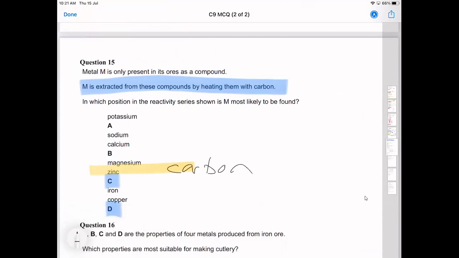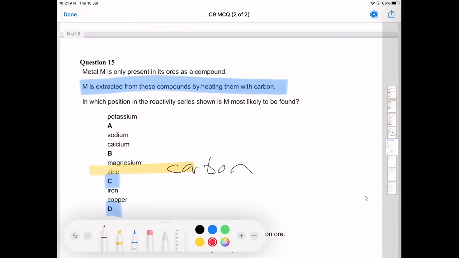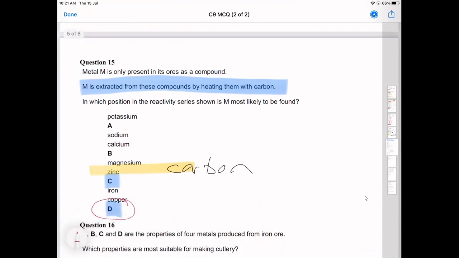Cool. And then what's wrong with D? Why does D look a bit odd? What do you find odd about D? If it's less reactive than copper. Ooh, anybody? What do you think about D? Do you think we need to extract D, or do you think we're going to find D just as an element in the ground that we can pick up? An element that you can pick up.